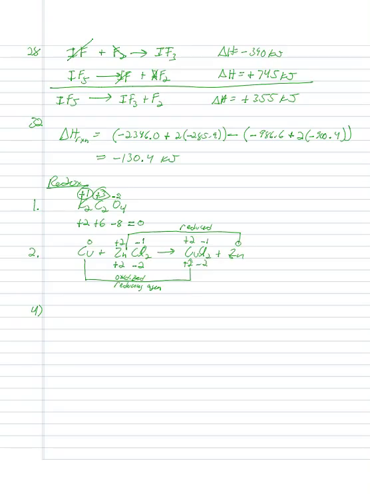I guess I don't have much to write down. So let me give you a little bit of a clue on how to do a problem like number 4. It's really easy, and this doesn't always work. Take your first shot at it, and if it comes out this way, great. If not, you're going to have to do it through the brute force method. It says, which of the following is not an oxidation-reduction reaction? You might think that you have to go through and assign oxidation numbers to every single thing in every one of these reactions to figure out which one is not a redox reaction. That's kind of the last resort.